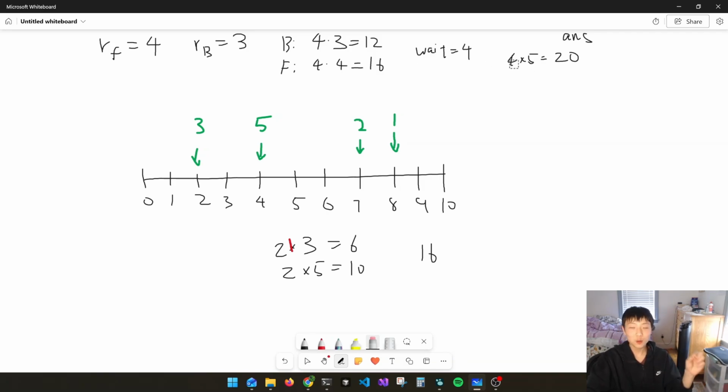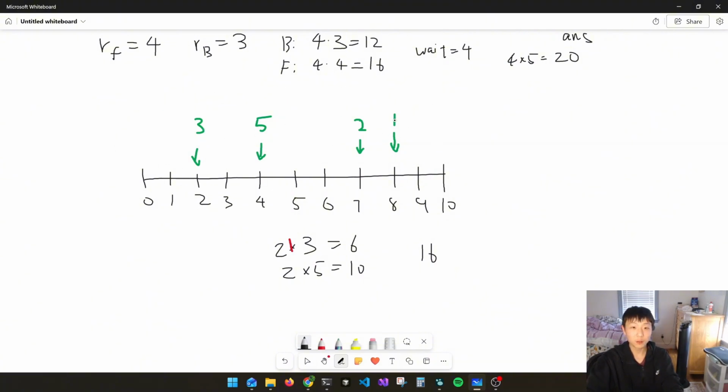For the other case, we multiply the wait time by the 5, by only 5. So we want to multiply it by only 5 instead of multiplying by 3 and 5, right? So in other words, we want to go to the greater value. Okay, so we've been looking at only the 3 and 5 over here. Let's look at everything now. So now that we have an understanding, let's look at everything.